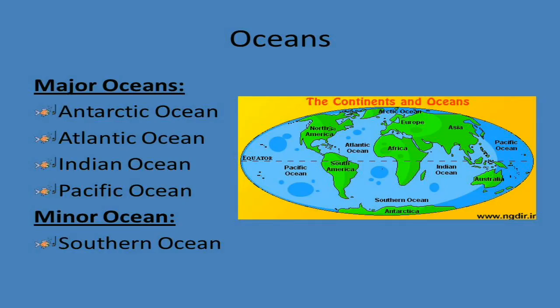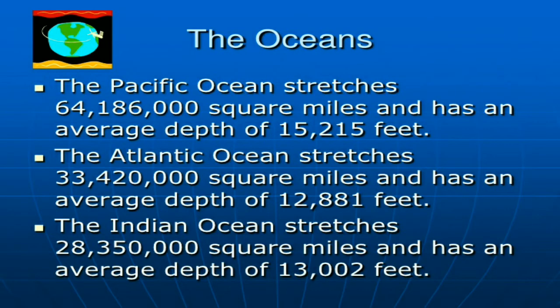So what are the oceans, and which types of oceans do we have? Here we can see the blue part. In this blue part are the oceans, and the oceans are the Antarctic Ocean, Atlantic Ocean, Indian Ocean, Pacific Ocean, and Southern Ocean. So there are five types of oceans.